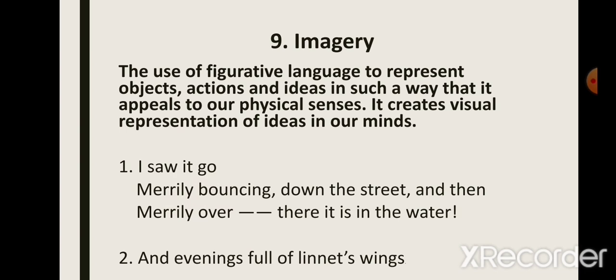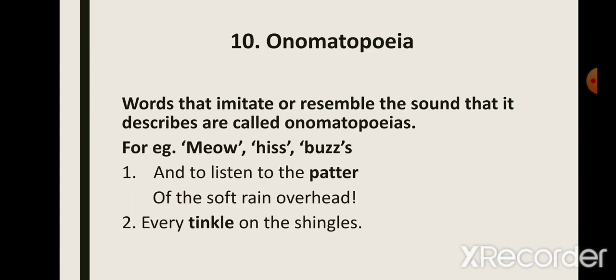The way he walks, that's how the ball must be bouncing, and that's how it went into the water. Again, in the next line, we have the image of the linnet's wings. "The evenings full of linnet's wings." So we can actually imagine the evenings when the birds must be flying together and the sky must be full of linnets. So we have a clear picture. So this is an example of imagery.